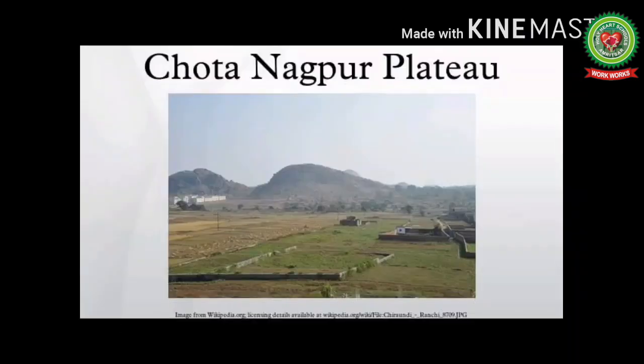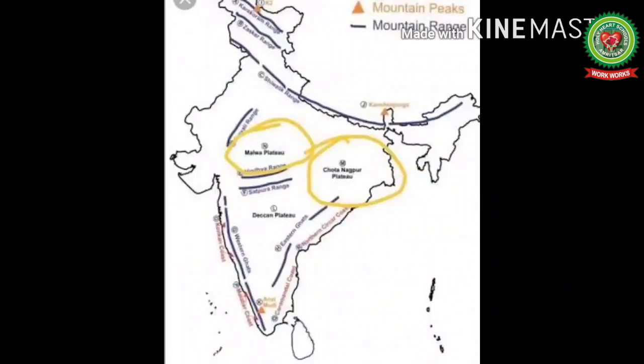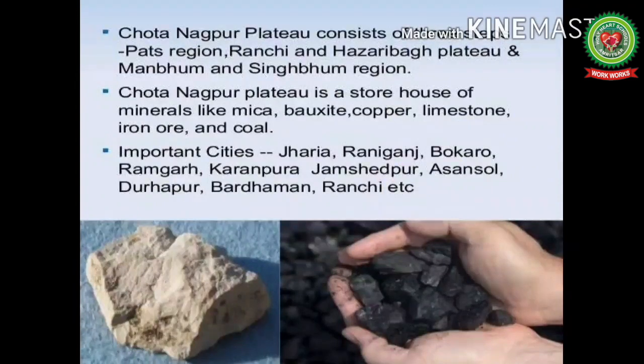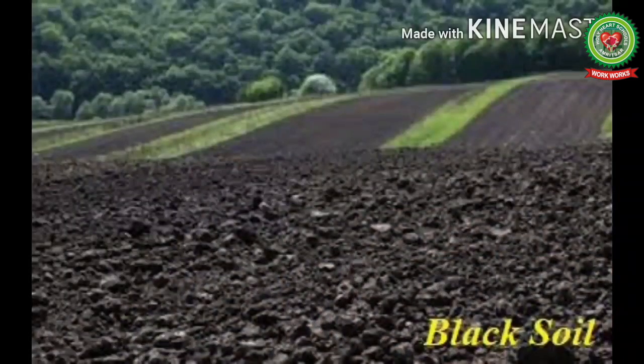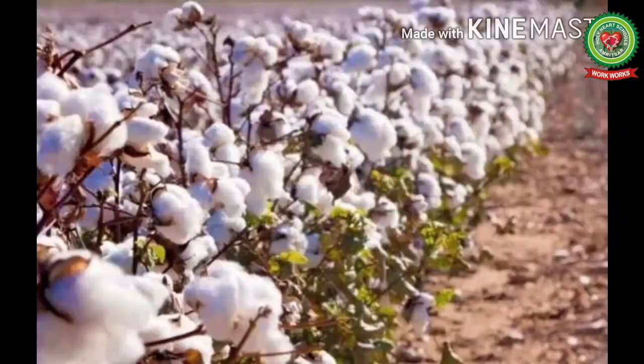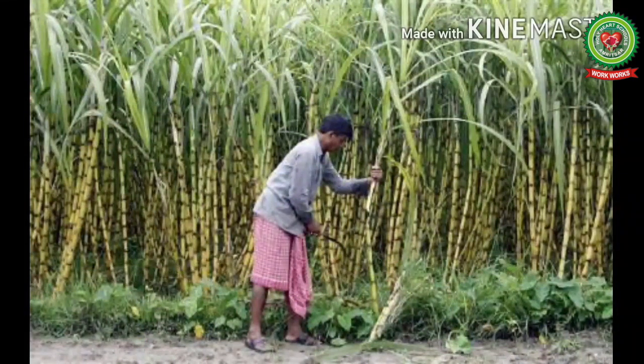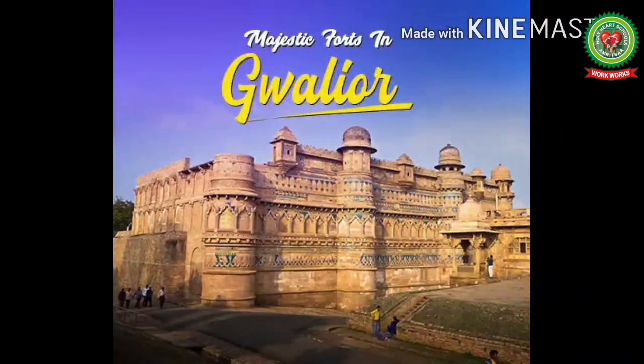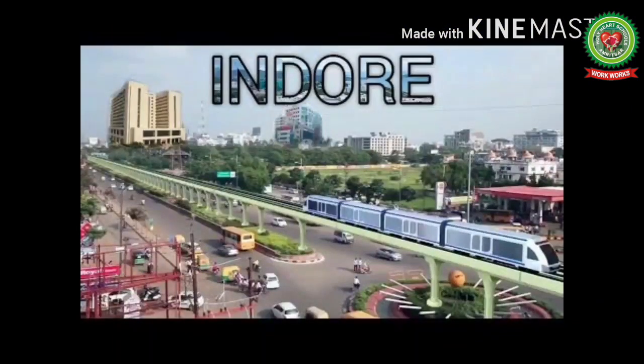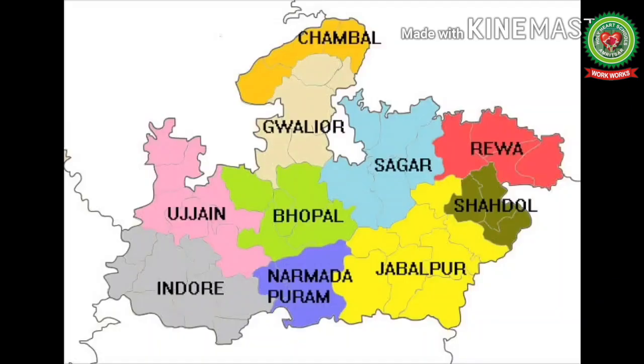The Chota Nagpur Plateau covers Jharkhand, northern Odisha and northeastern Chhattisgarh. The region has large deposits of coal and other minerals. This region is rich with black soil, and so crops like cotton and sugarcane are grown here. Gwalior, Indore and Bhopal are the important cities of this region.